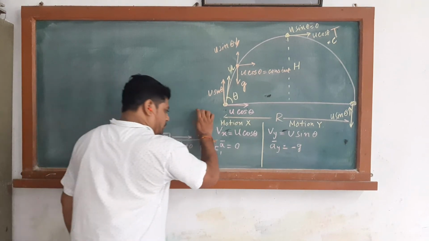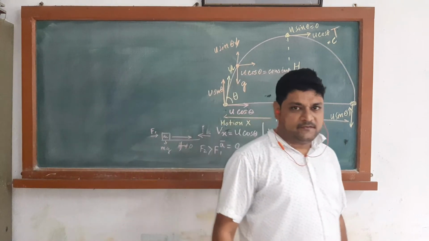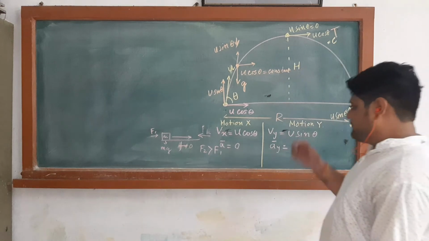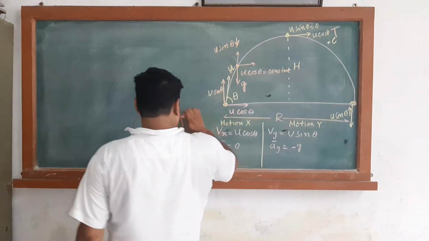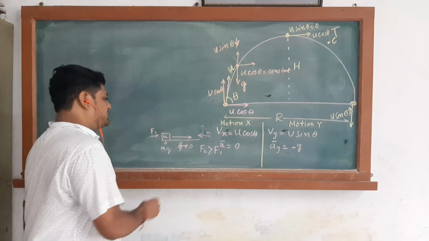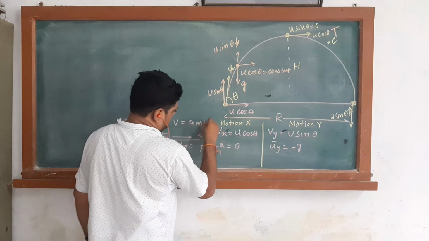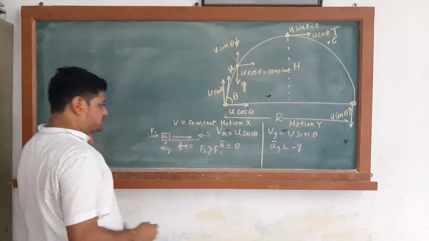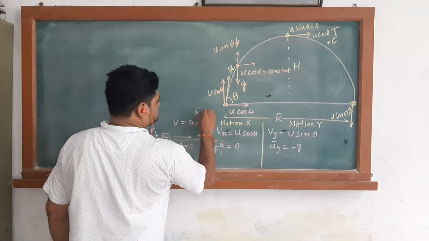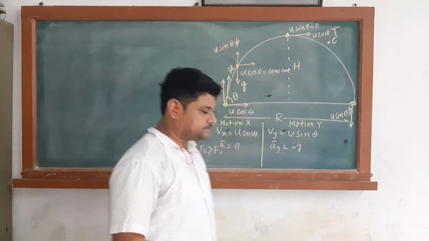If there is no F2, then it keeps moving and cannot come to rest. Okay, so as the friction force is not there, it means that velocity is constant. If velocity is constant, then acceleration is 0. That's why the acceleration in the x direction is 0.